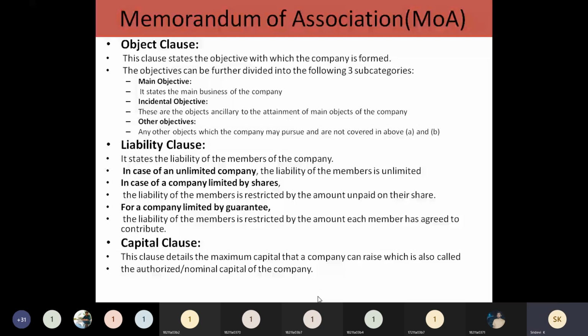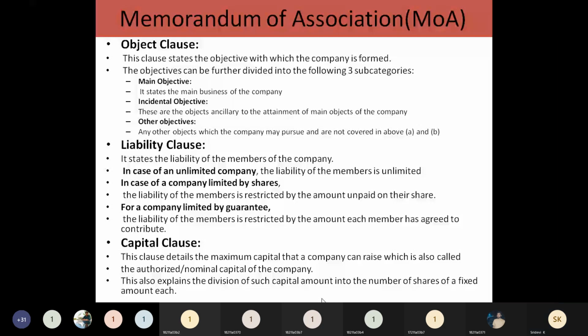More than that limit, the company cannot raise funds from outside. So this explains the division of capital. For example, 10 crores of maximum capital is required by ABC company. So they need to get only 10 crores by issuing the shares. They cannot issue shares for more than 10 crores.